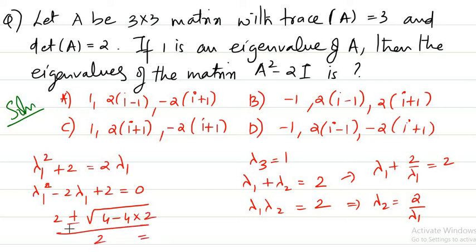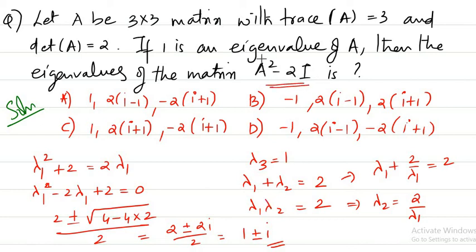You can see the roots are 2 plus or minus root of minus 4, so 2i by 2, that is 1 plus or minus i. You will get two roots, 1 plus i and 1 minus i. Once we have these two roots, now we can easily find out the eigenvalues of this matrix, right?